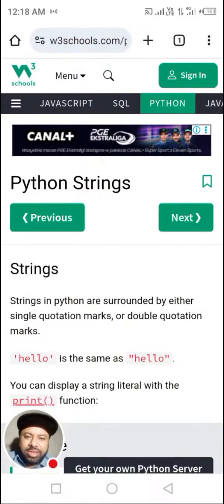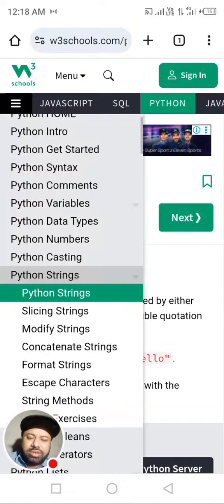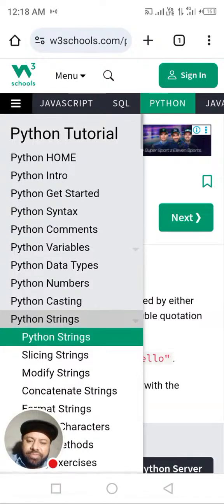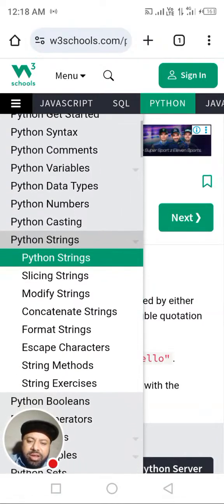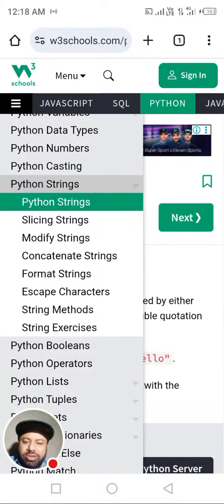With another lecture, live video, learning Python in English. Python strings is our topic today. Up till now we have studied Python casting. Today is about Python strings.